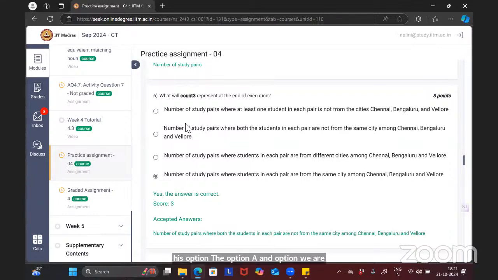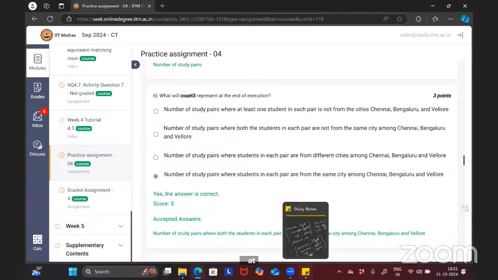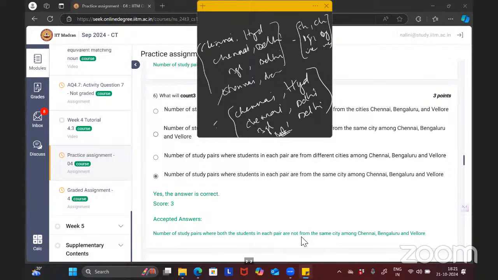But the thing is, option A includes other cases. Option A says at least one student in each pair is not from the cities Chennai, Bangalore, and Vellore. Like both students also can be not from the same city. Like both students from Chennai, Bangalore, Bangalore, that is not allowed. So option A and option B are a bit similar only.